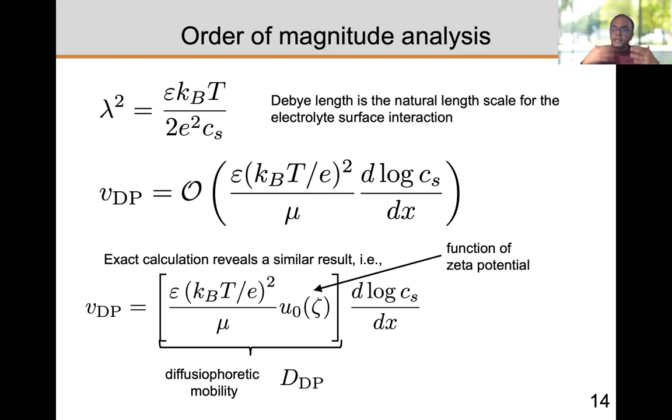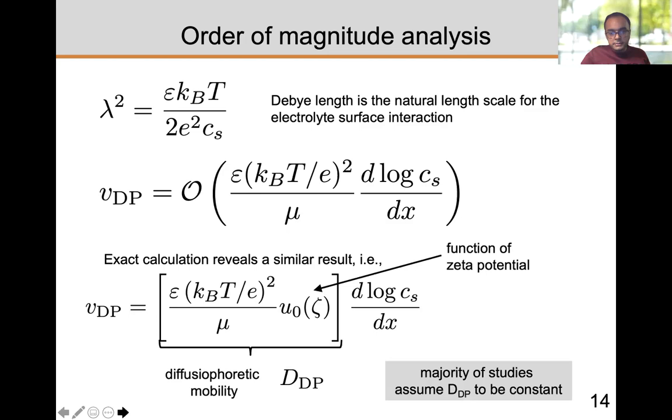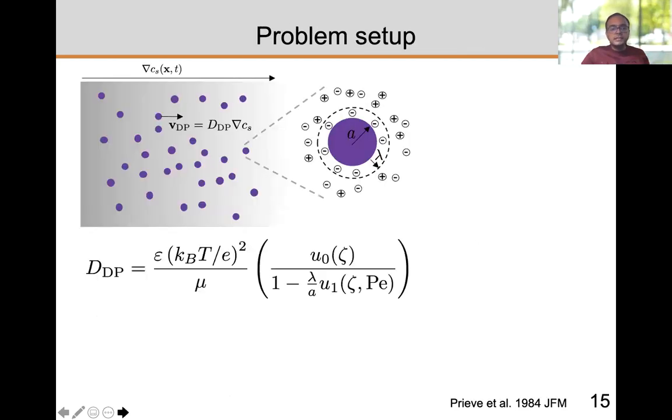However, the implicit assumption is that the diffusiophoretic mobility is constant, that it does not depend on the salt concentration. That is what we wanted to challenge: that there is a dependence of the diffusiophoretic mobility. To do that, we accounted for two effects. One of the effects is the finite ion size effect, or finite double layer thickness effect, in the sense that lambda by a is typically assumed to be much smaller than 1. But when you have very small concentrations of the electrolyte, that value will start to go towards 1, and thus finite double layer thickness effects become important.